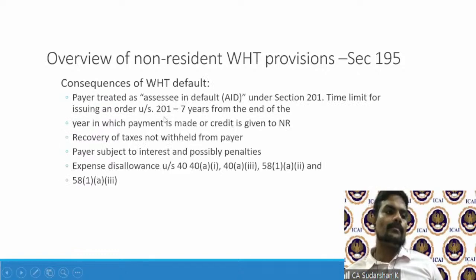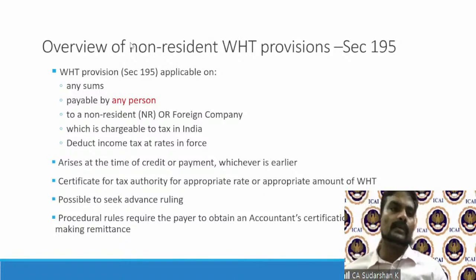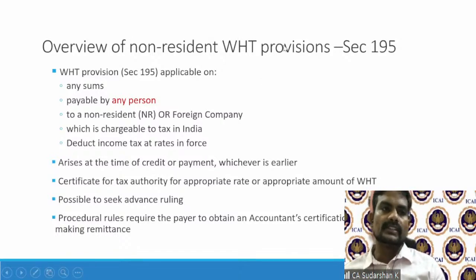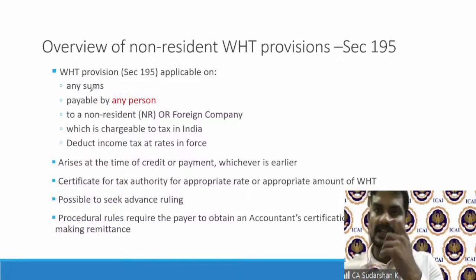Now look at section 195, which is the very key omnibus provision for non-resident withholding. There are other withholding provisions also. We'll look into it, but very important is Section 195. Section 195 is applicable on any sums. That's why I say it's very significant and has a wider scope.